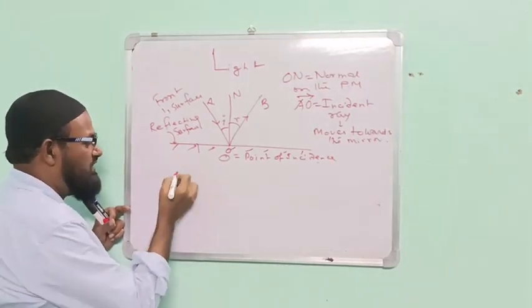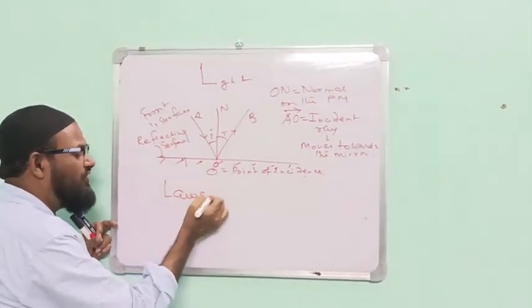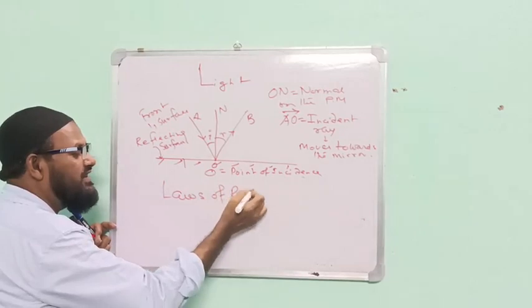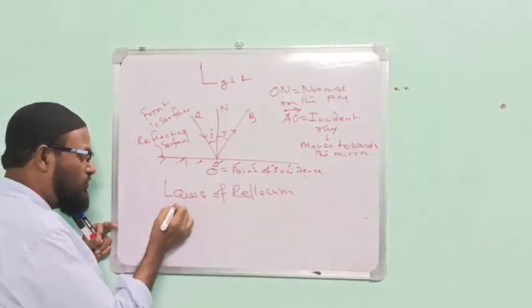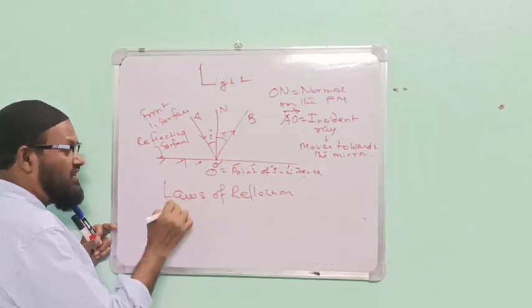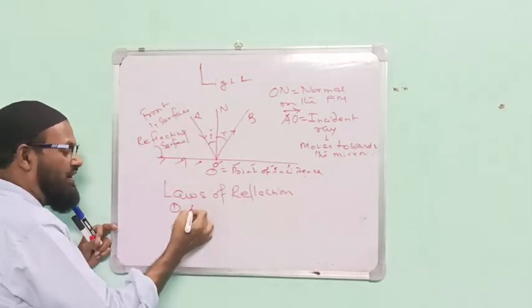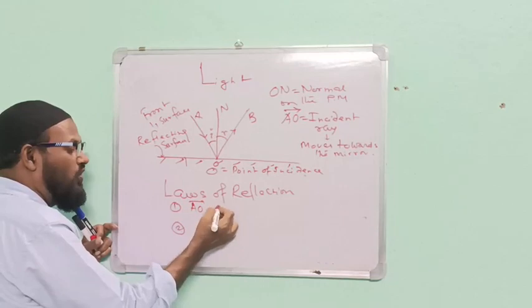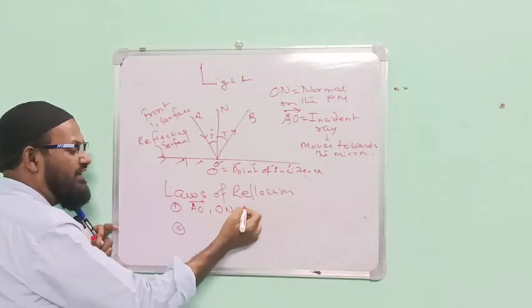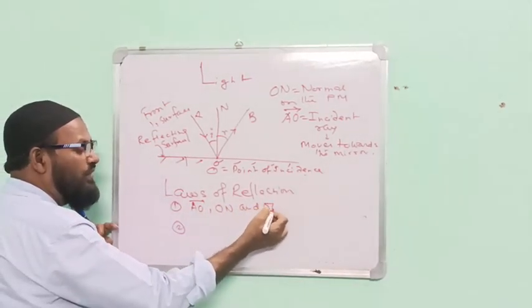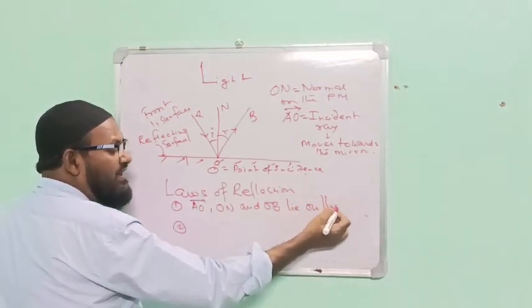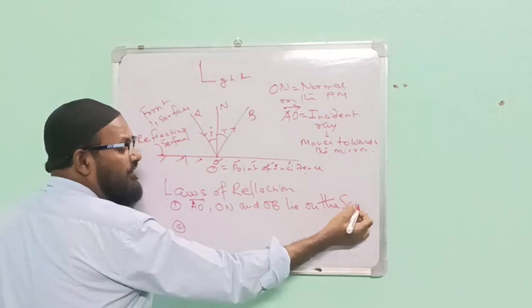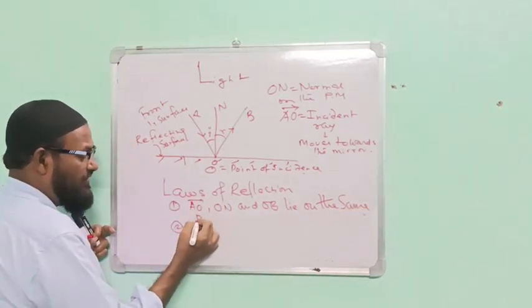Now the laws of reflection. There are two laws. First law: the incident ray AO, the normal ON and the reflected ray OB lie on the same plane.